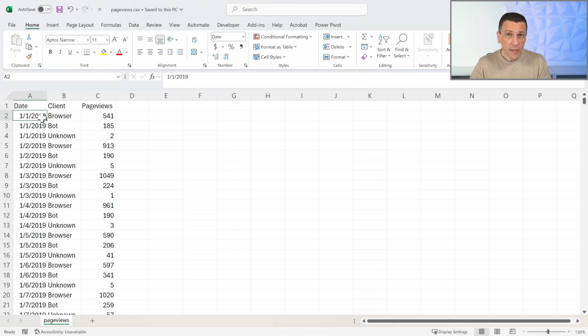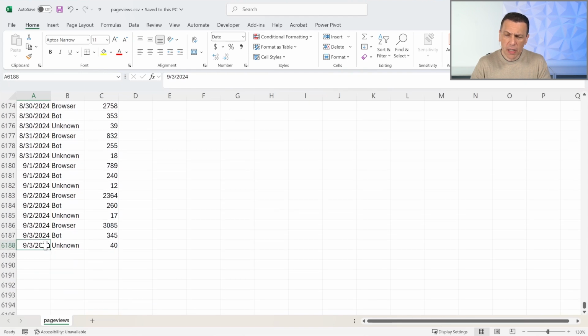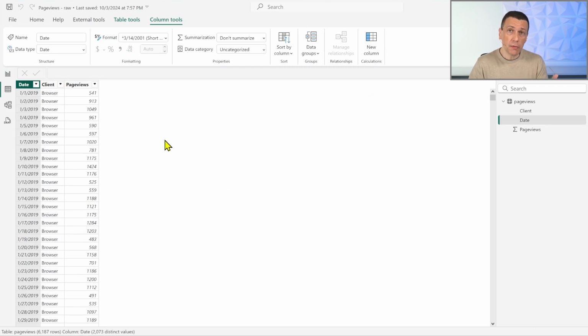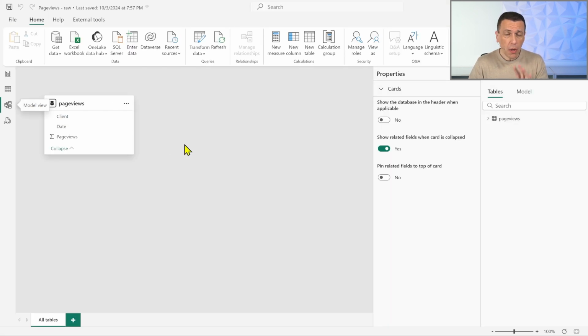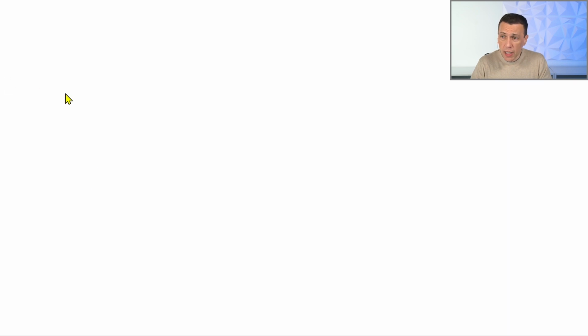The range of dates starts from 2019, and we have dates until the beginning of September 2024. And we just import this single Excel file into Power BI. So in Power BI, the model we have has only one table, 3 columns, and exactly the same numbers that we have seen before: date, client, page views. We can just create a line chart.